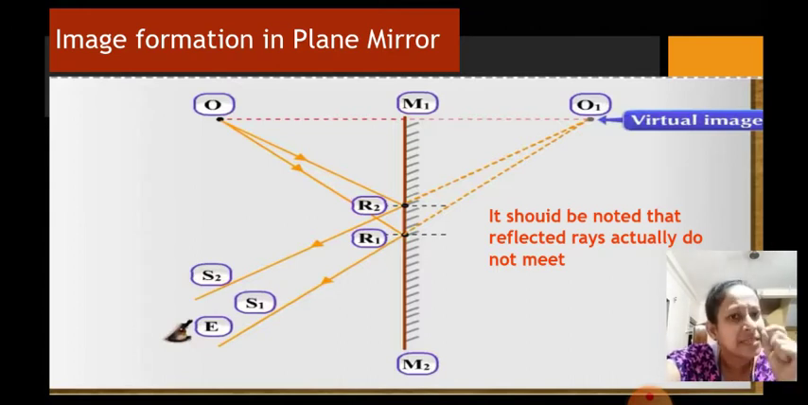Remember, these reflected rays, which we are trying to extend behind the mirror, actually do not meet, and therefore such an image is called a virtual image. You are only assuming the extension behind the mirror, but the rays actually do not meet. So the image which is formed behind a mirror is also called a virtual image.